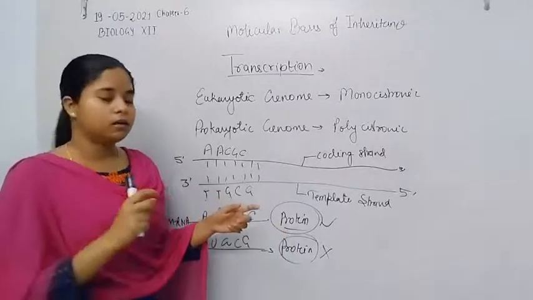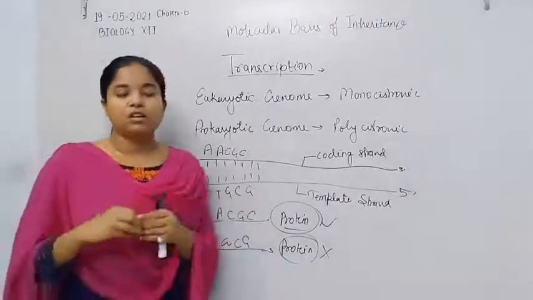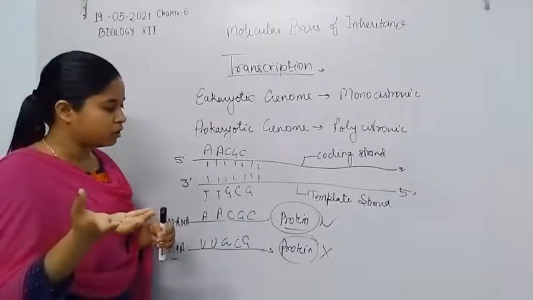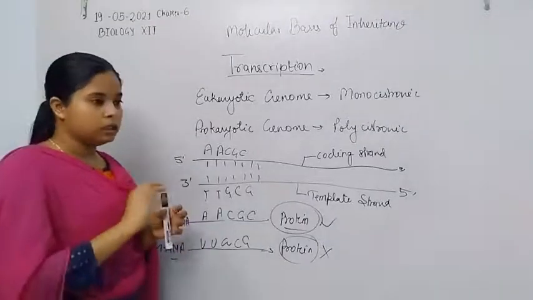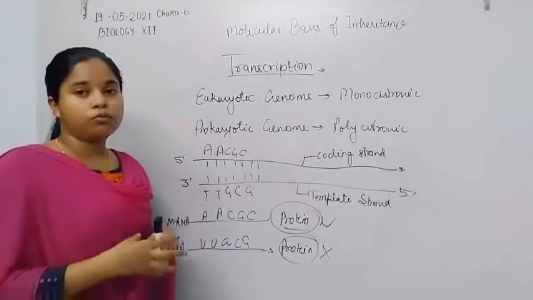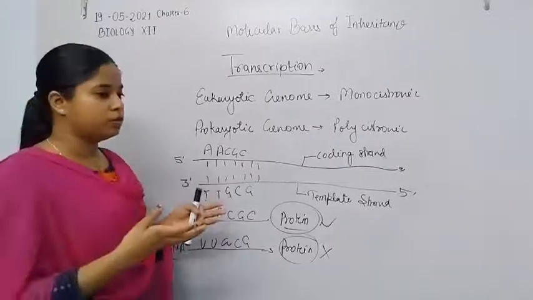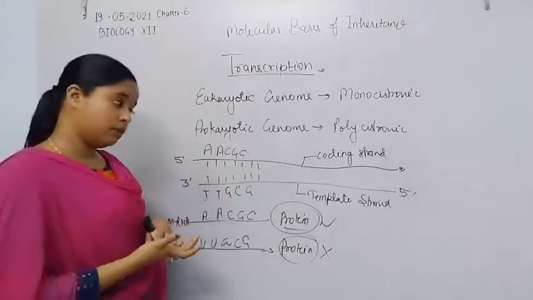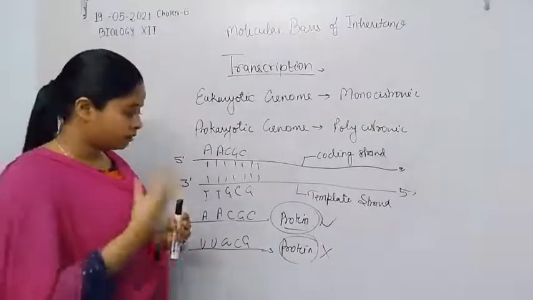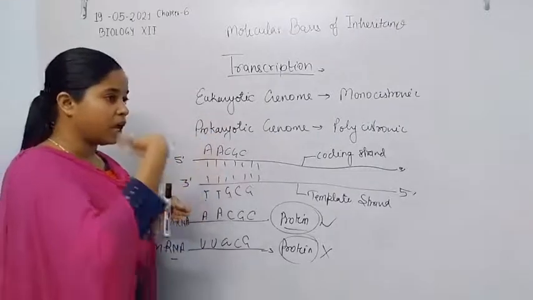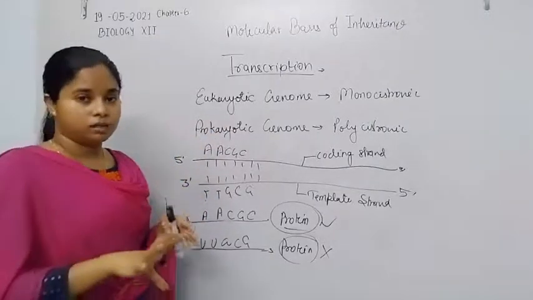The cell is the small structural and functional unit of the organism, so there is no need for an extra amount of protein. Many thousands of proteins are synthesized in our cell every time, so there is no need to form extra protein inside the cell every second.